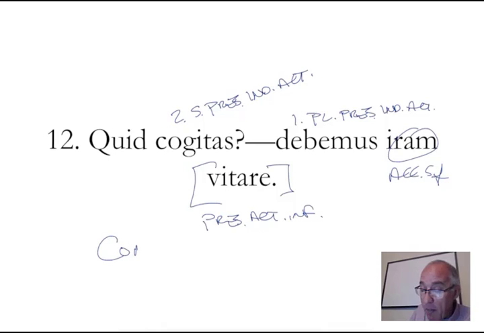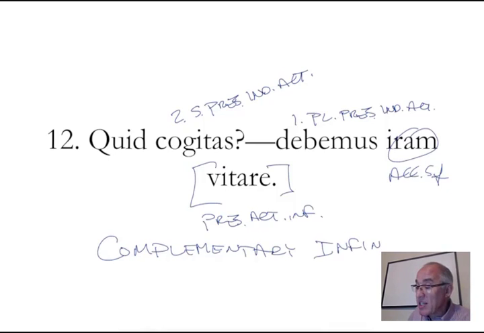This is the complementary infinitive. And notice that I've spelled it as the completing infinitive. This is not the complementary as in, hey, that looks great. No, this is the completing infinitive. Because when you say, hey, we ought, somebody, your friend, family in the class stands up, hey, we ought, what does everybody expect? To what? Come on, complete the thought. Hey, we ought to something. That's why this is called the complementary infinitive, because it completes the thought.